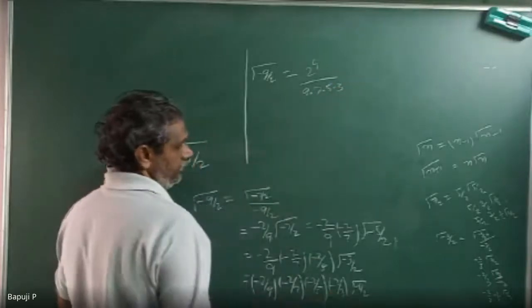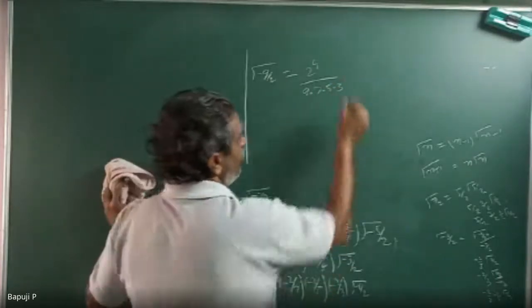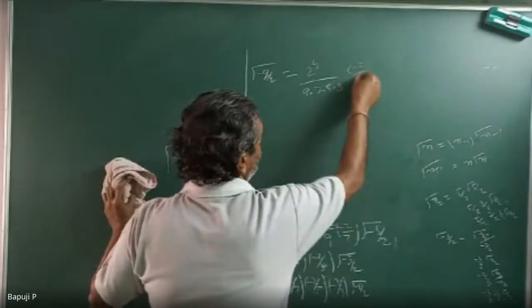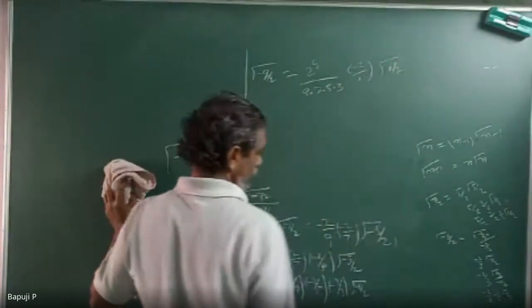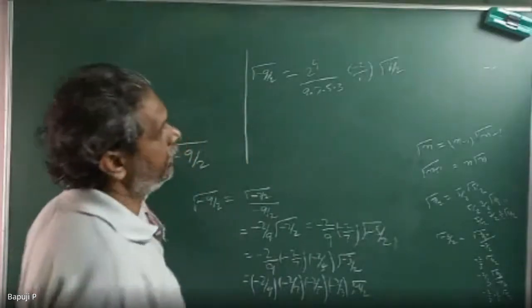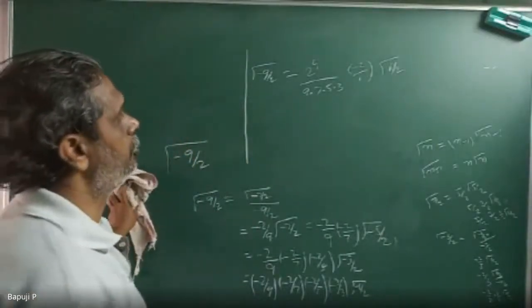This becomes minus 2 by 1 again into gamma of half. Are you agree or not?